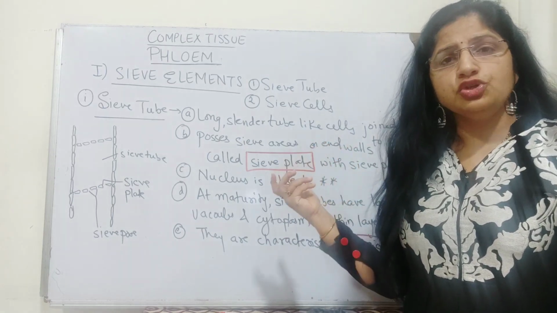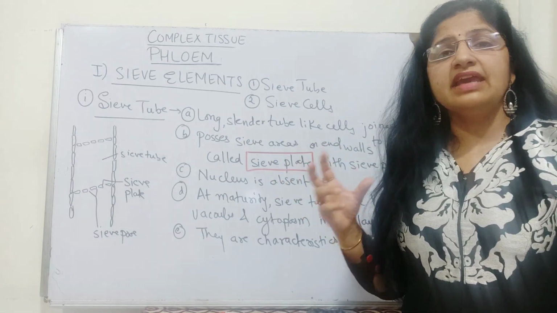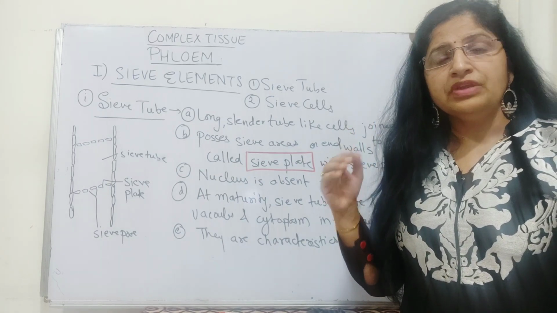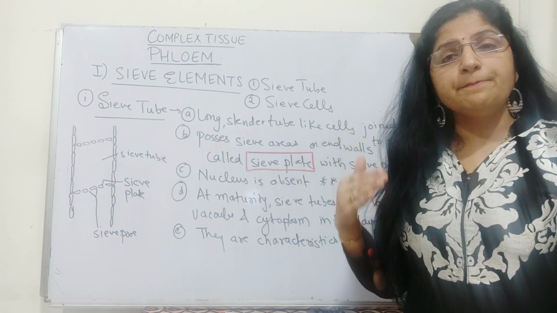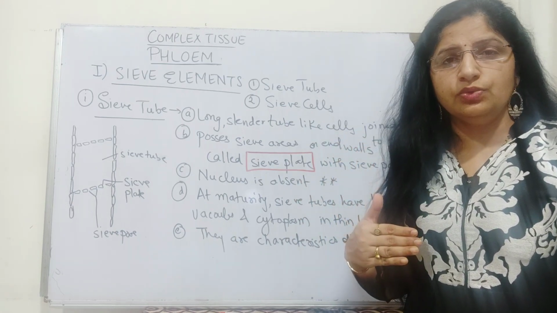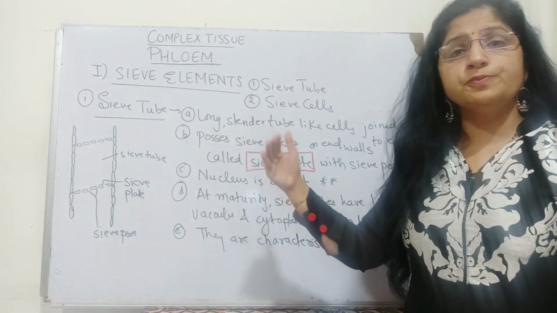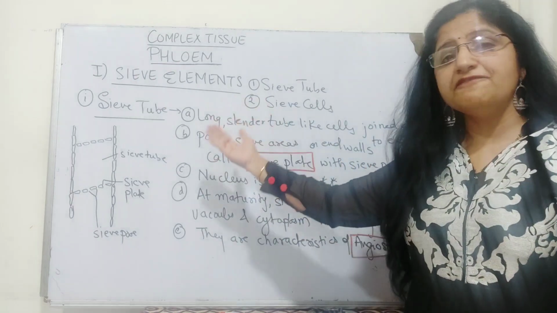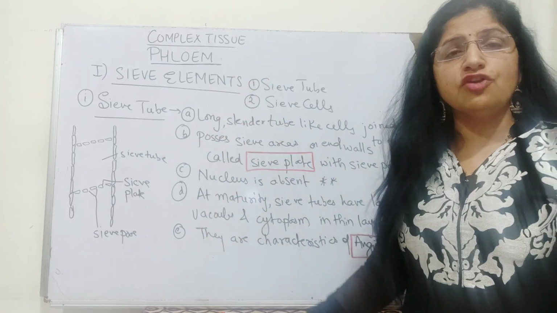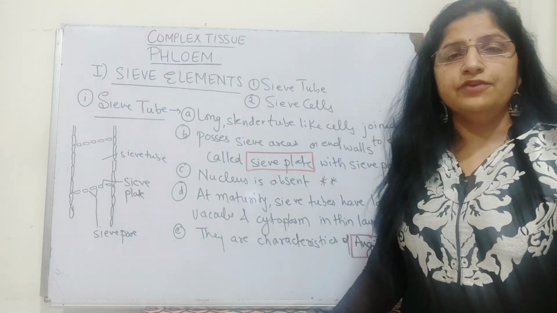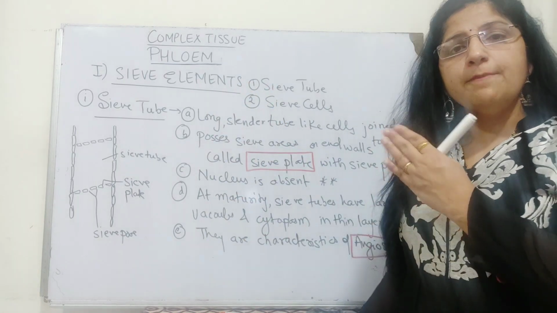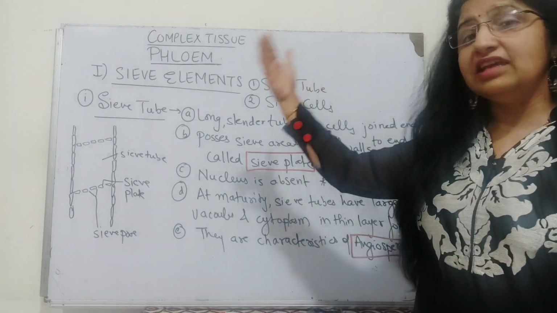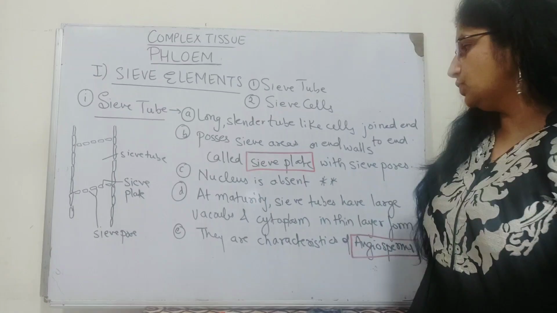Actually, sieve tube cells and companion cells are considered twin cells from the point of origin. Later with development, the companion cell retains its nucleus, whereas the sieve tube cells lose theirs, because their main function is to help in the conduction of maximum food from the leaf to the other parts of the body. So the companion cell controls all its nuclear activity, whereas the sieve tube itself does not possess the nucleus.